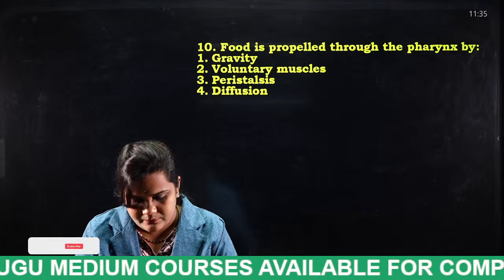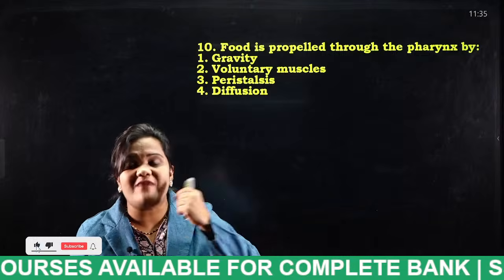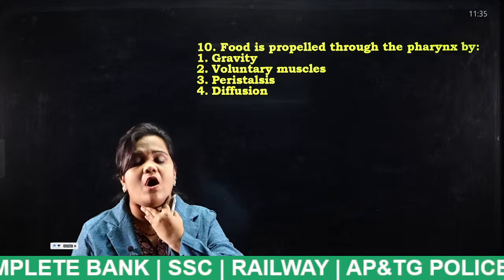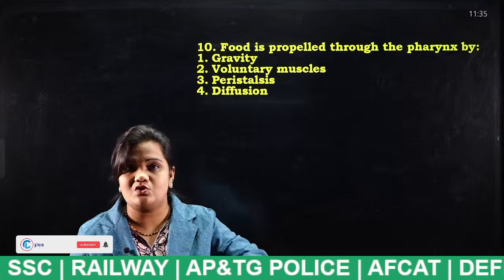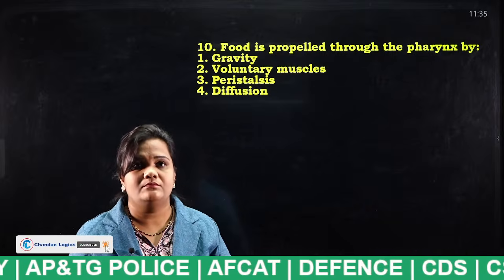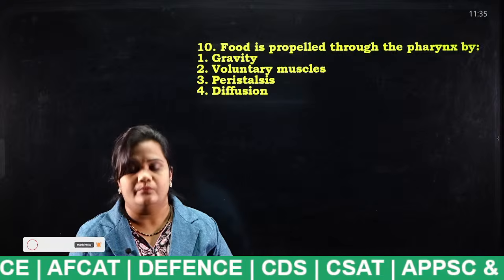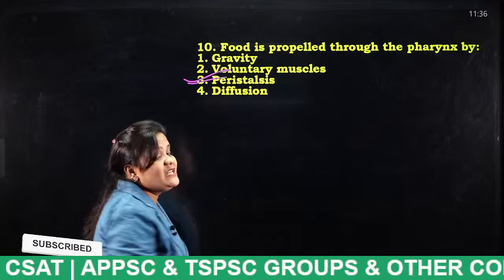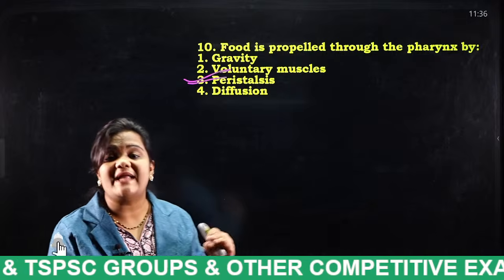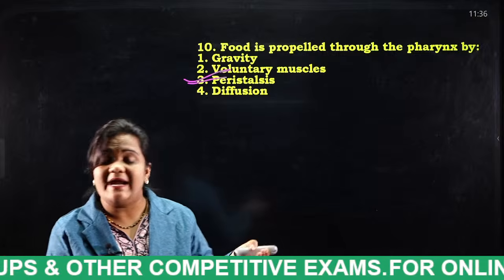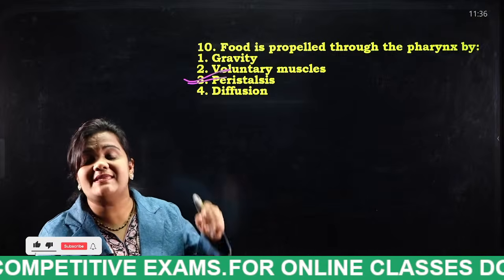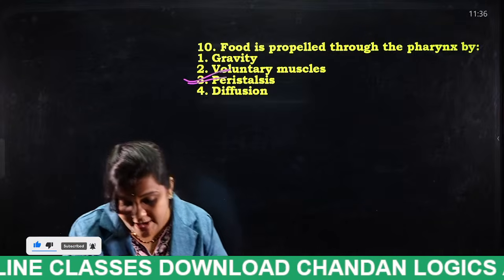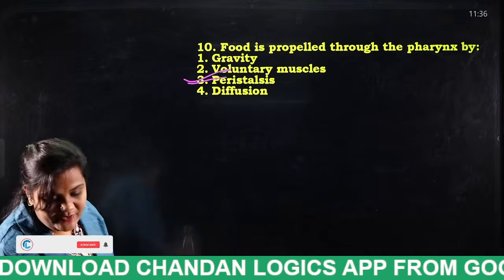Yes. When we swallow something, there appears a contraction in our pharynx. And that movement is known as what? So tell me. Very good. Peristalsis. The movement involved in the digestion of food, which moves from the pharynx to the esophagus, is known as what? Peristalsis. Very, very important. Yes, very good students, very good. Keep it up.